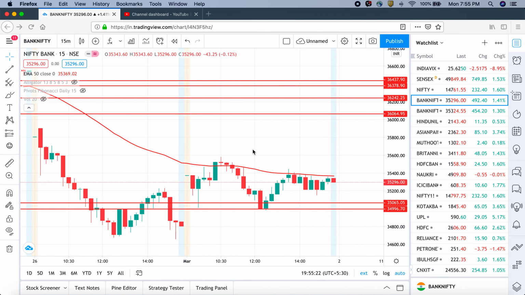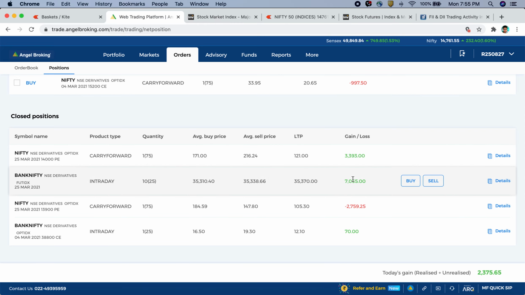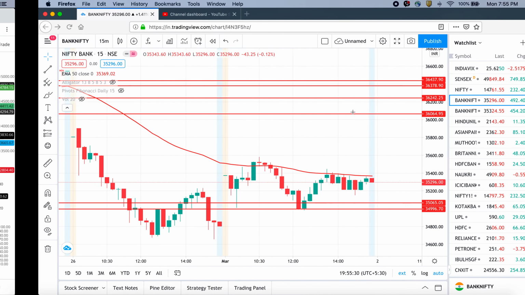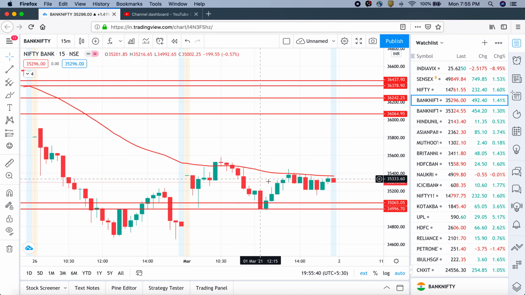And if I talk about the trades which I took today, I again traded in Bank Nifty futures today and made roughly around 7k. On what basis? I shared this strategy, and I am sure that you might be applying it and making money out of it. The strategy that I showed you was: whenever Bank Nifty closes on a 15-minute chart below the 50 exponential moving average, you short Bank Nifty below the low of this particular candle, and your target is 100 points and your stop loss is also 100 points. You can see that we could easily achieve our target today. So I'm sure that you must have made money with this strategy.